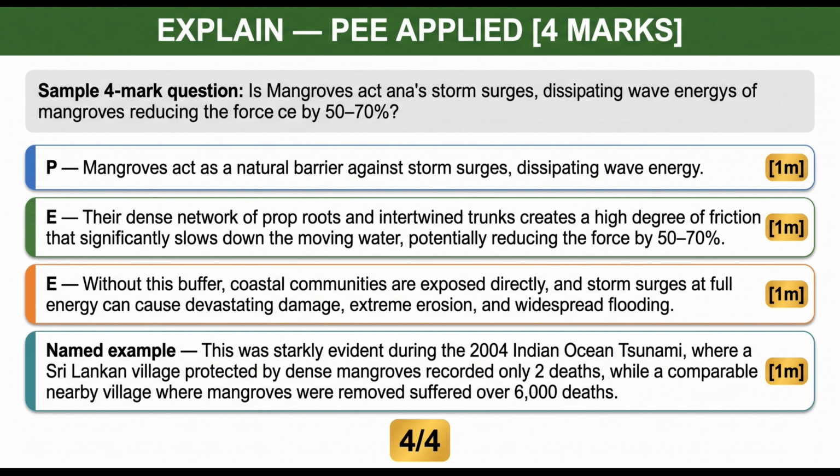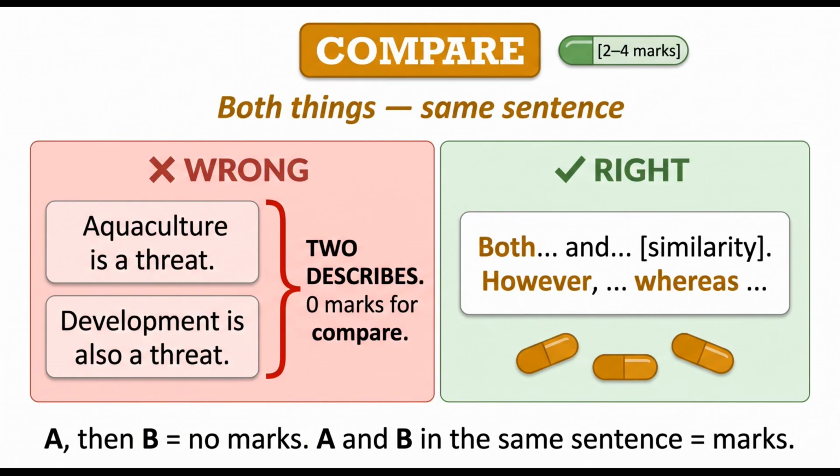3rd mark. Then a named example: in the 2004 Indian Ocean tsunami, a village with mangroves in Cuddalore, India, suffered 2 deaths, while a village without mangroves 500 meters away suffered 6,000. That is the 4th mark. Point, evidence, explanation, named example. 4 marks. Command word 5, compare.